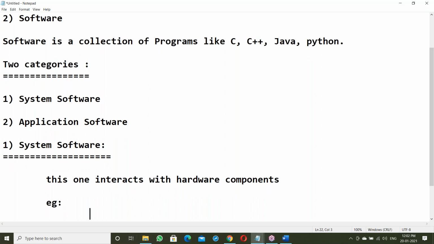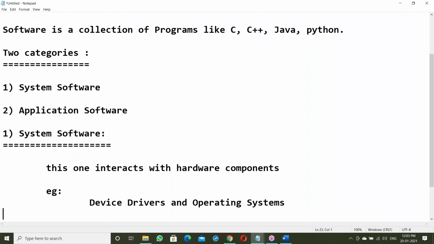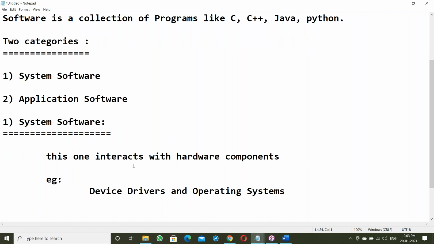For example, device drivers and operating systems. Operating systems come under this category.